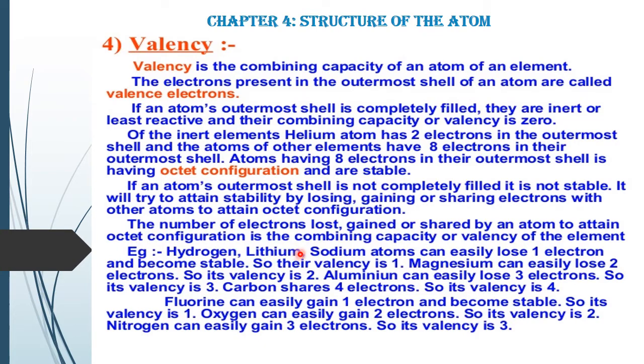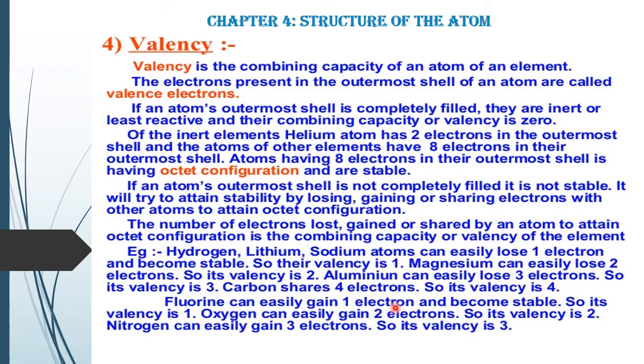Hydrogen, for example, and sodium atom can easily lose 1 electron because the number of electrons in the last shell is 1 electron. So their valency is 1. Magnesium can lose 2 electrons, so its valency is 2. Aluminum can lose 3 electrons, so its valency is 3. Carbon shares 4 electrons, so its valency is 4.